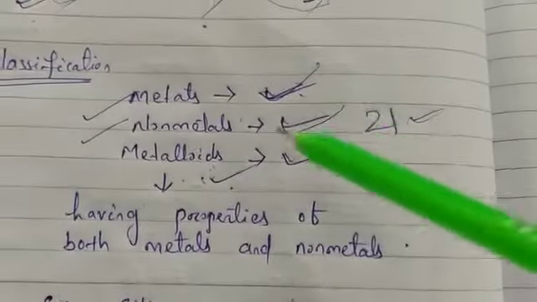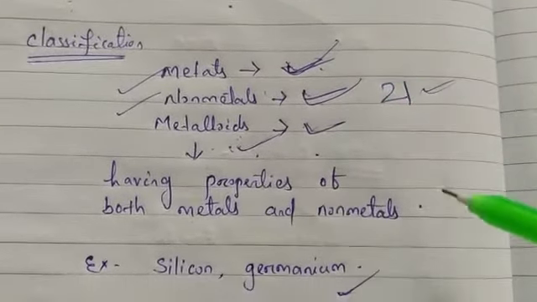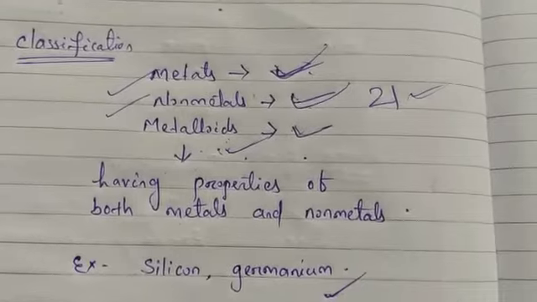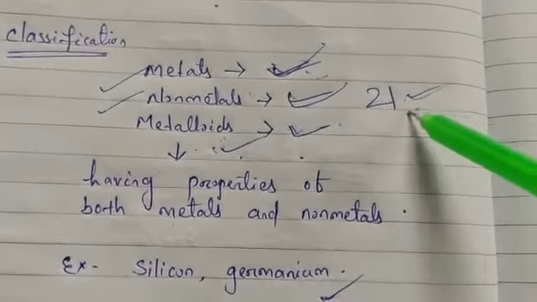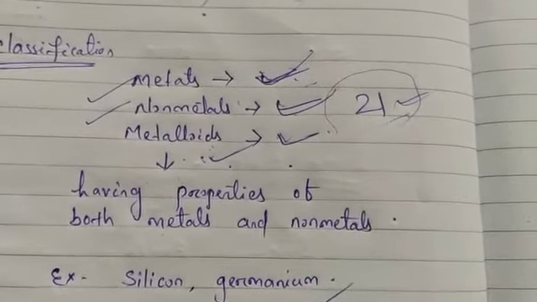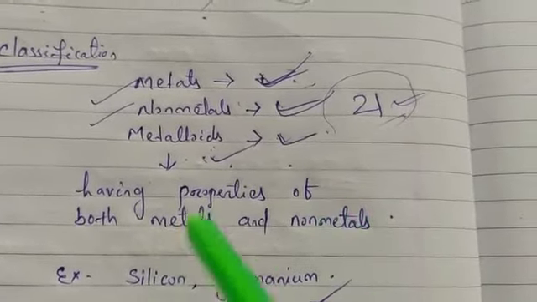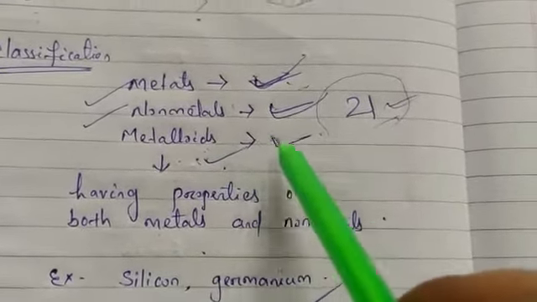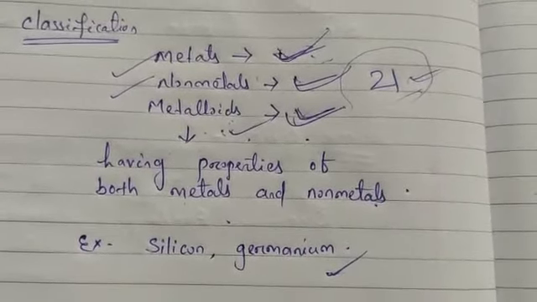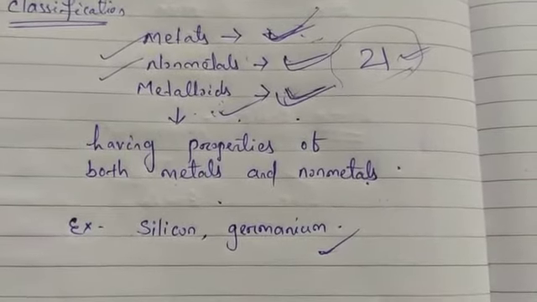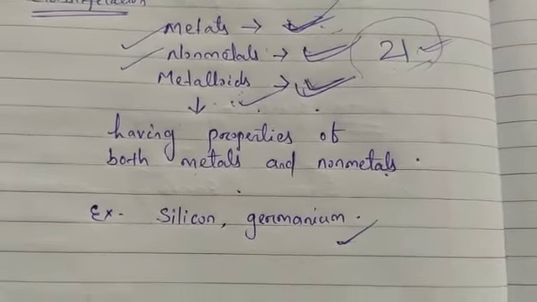So there are three categories, that is metals, non-metals and metalloids. For identifying metals and non-metals, we will study some physical properties and chemical properties. It is identified that 21 elements are non-metals, and among the rest, some elements show the properties of both metals and non-metals. They are called metalloids. Among the metalloids, silicon and germanium are very useful because of their special properties for making electrical circuits and devices such as computers and calculators.